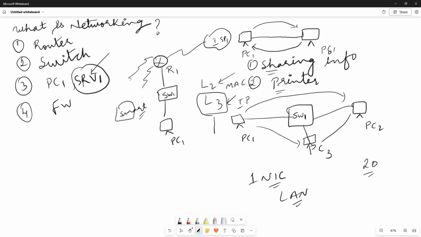So this is a switch and this is a router. A router is a device which is used to make communication between different networks. In a router we can do ACL, NAT, PAT, and many more things. In simple terms, a router is a device which is used to make communication between two or more different networks.